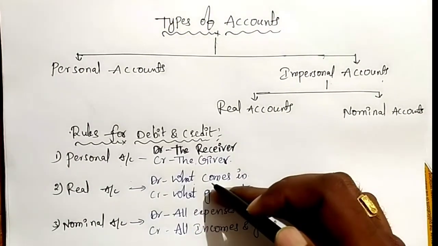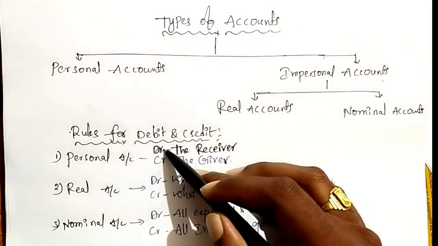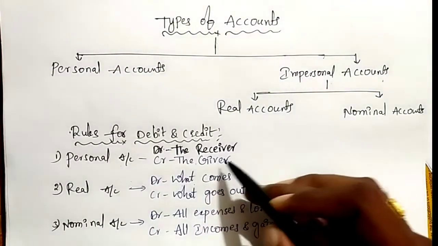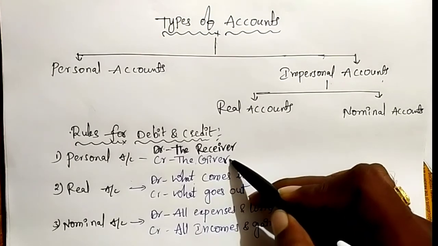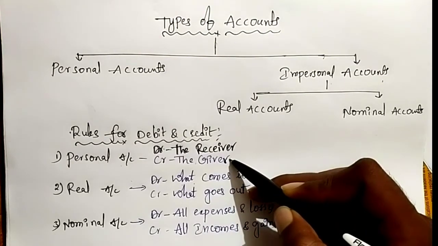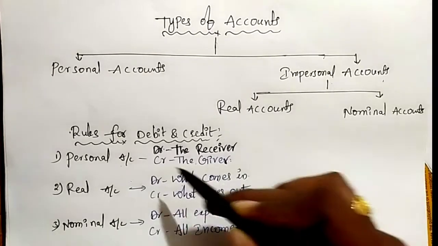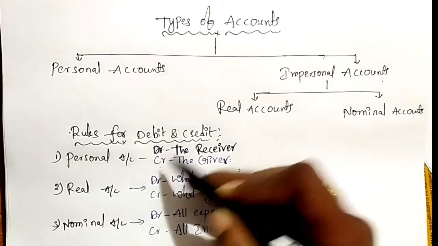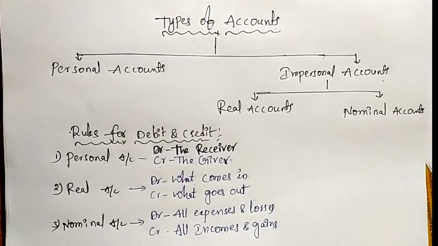Debit the receiver means the person who receives the benefit from our business, that particular person account is debited. The person who gives the benefit to our business, that particular person account is credited. That's it. Debit the receiver, credit the giver.